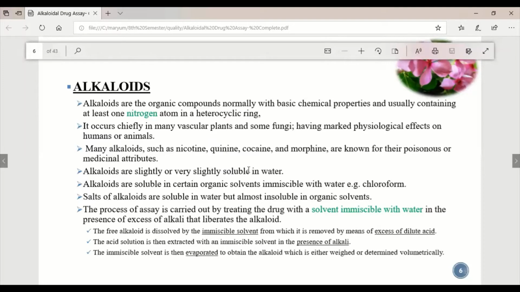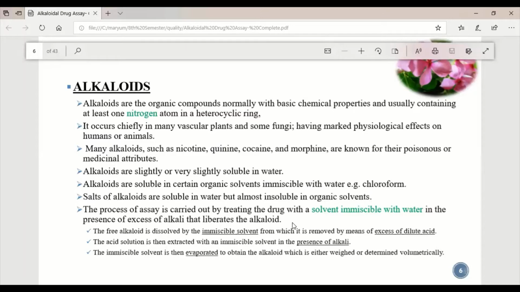They are poorly soluble in water, but they are well solubilized in organic solvents like chloroform, ether, alcohol, isopropyl alcohol (IPA). They are more soluble in organic solvent than in water. But if we produce a salt of alkaloids, like morphine sulfate, it would be soluble in water. So salts of alkaloids are soluble in water but almost insoluble in organic solvent. Alkaloids themselves are soluble in organic solvent but not in water.